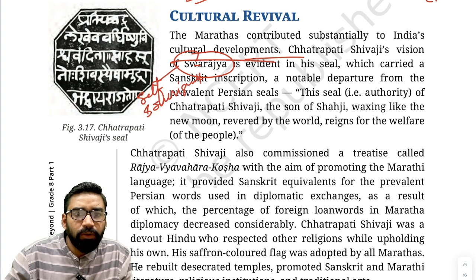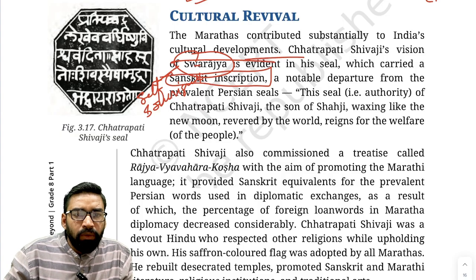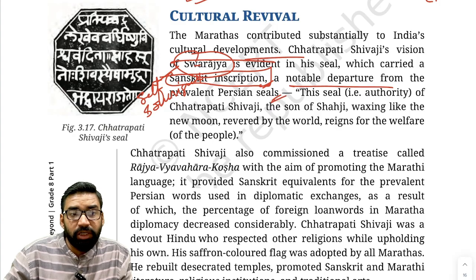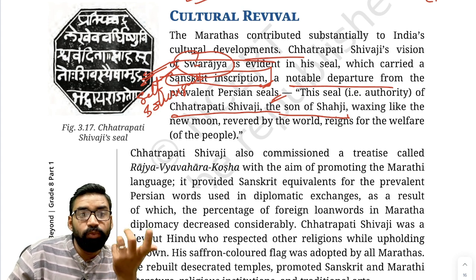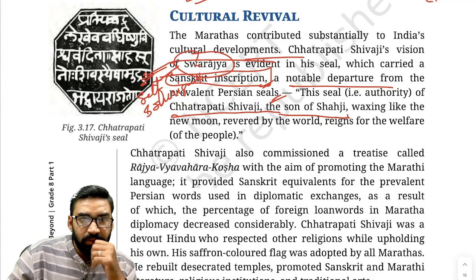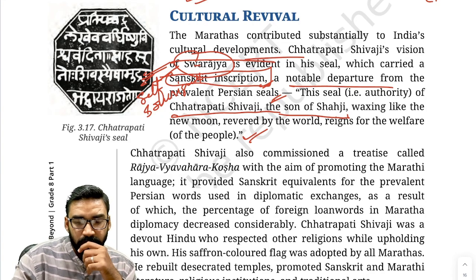Sovereignty. Now, this is actually evident in the Sanskrit inscription. This was a departure from the prevalent Persian seals, and this Sanskrit seal, as you can see here, marked the authority of Shivaji, who was the son of Shahji. It is like a new moon came into the picture. So these things came into the scenario.